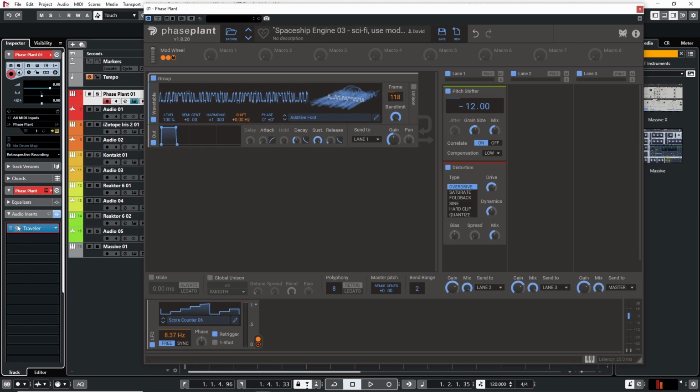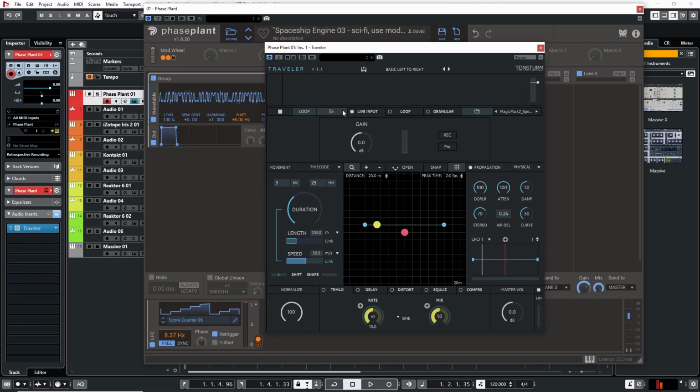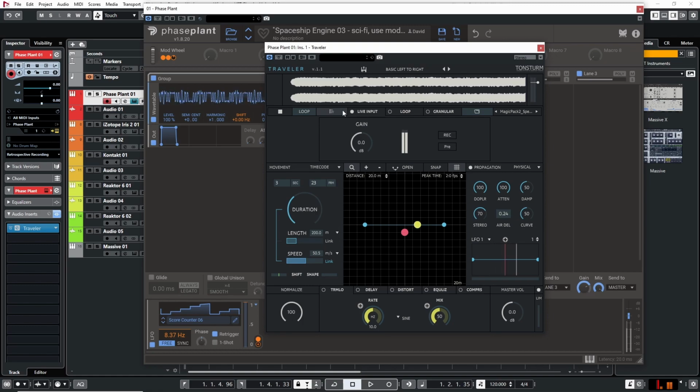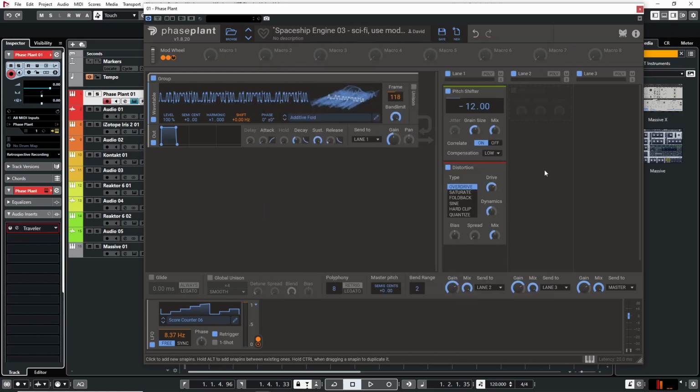And then if I place something like Traveler, which is a Doppler effect, so let's say I'm playing my sound now. Let's hear it. Now I know kind of what it's going to sound like as a pass-by, or a vehicle driving by, so it gives me more context of how I might use that sound. So yeah, this is the basic sound. So let's actually start this from scratch.